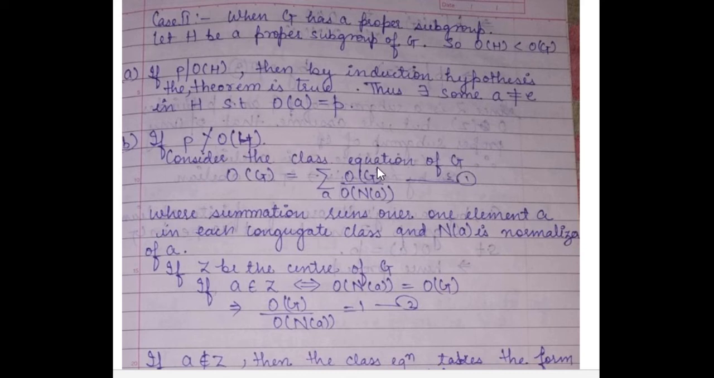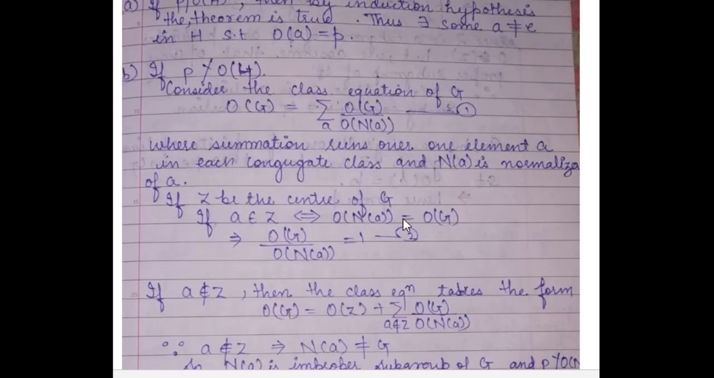We have already discussed what the class equations are. So the order of G is equal to the sum of the order of G upon the order of Na, where the summation runs over one element A in each conjugate class, and Na is the normalizer. We have already defined normalizer, center, and everything, so you can understand it very well. Let Z be the center of G. We know the center of G is the set of those elements which commute with A. So A belongs to Z if and only if the order of Na is equal to the order of G. This implies the order of G upon the order of Na is equal to 1.